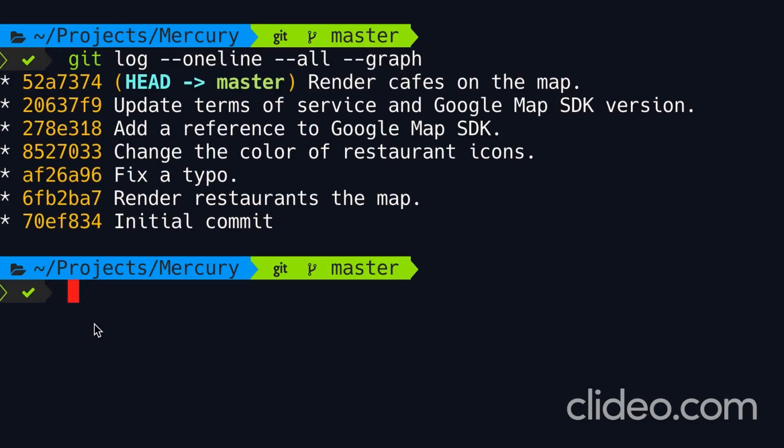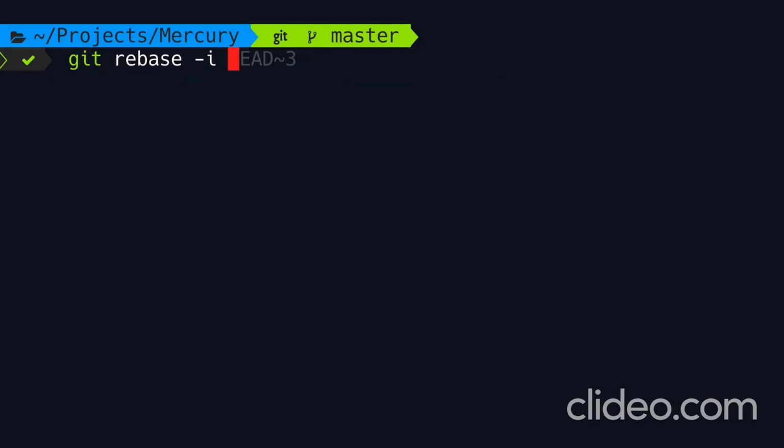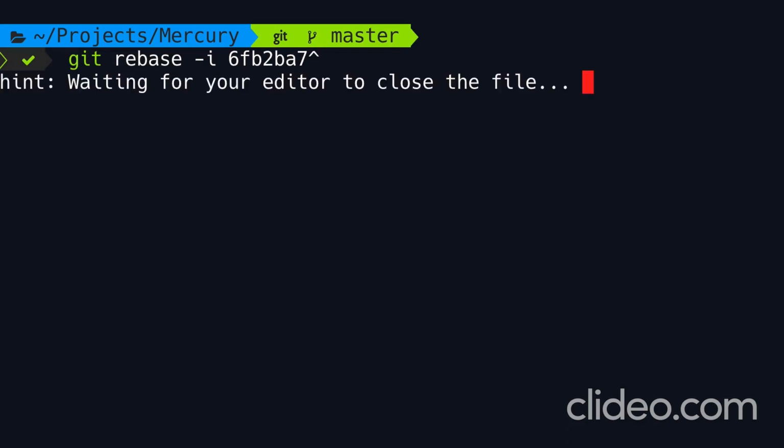Now let's see how we can reword commit messages. So earlier I told you that here we have a wording issue. Render restaurants on the map. So the word on is missing. Once again, we're going to start interactive rebasing. So I'm going to grab this commit ID. Now let's run git rebase -i, this commit, caret to represent its parent.